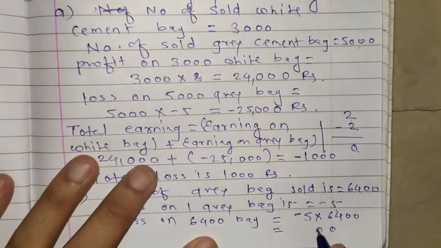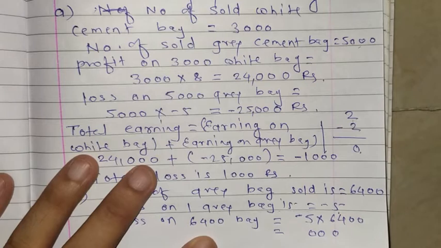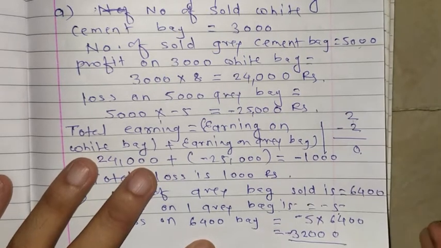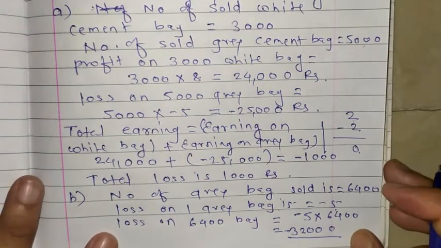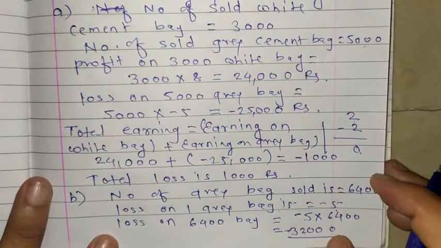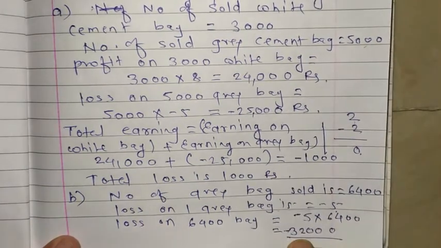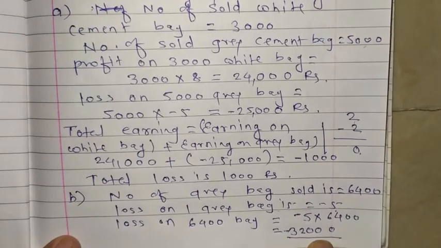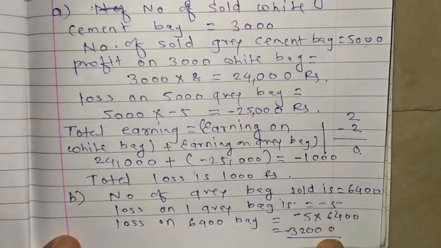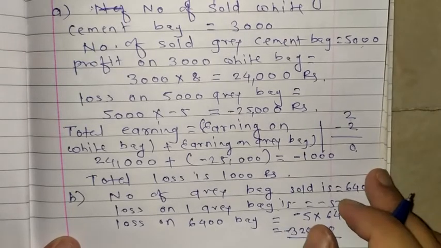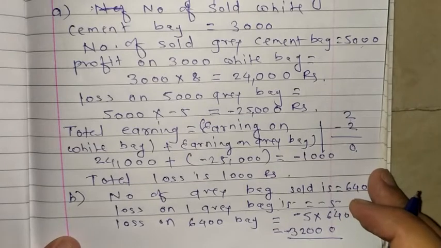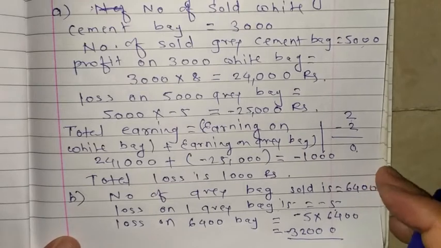Here 2 zeros as it is, 5 into 4 is 20, 5 into 6 is 30, plus 2 is 32, minus sign will be given. So this much loss is coming, minus 32,000 is the loss. And as you know, for getting into the neither profit nor loss condition, that person should get a profit of how much? 32,000. Then only it will be no loss and no profit. So what procedure will we follow for that? And they are asking in the question what is the number of white cement bags it must sell for getting no loss and no profit.